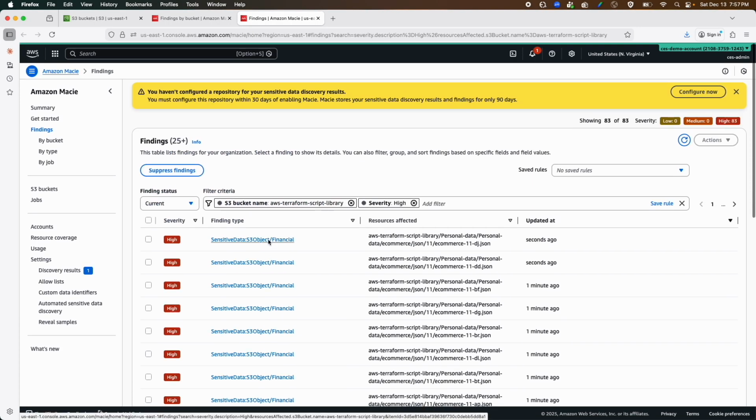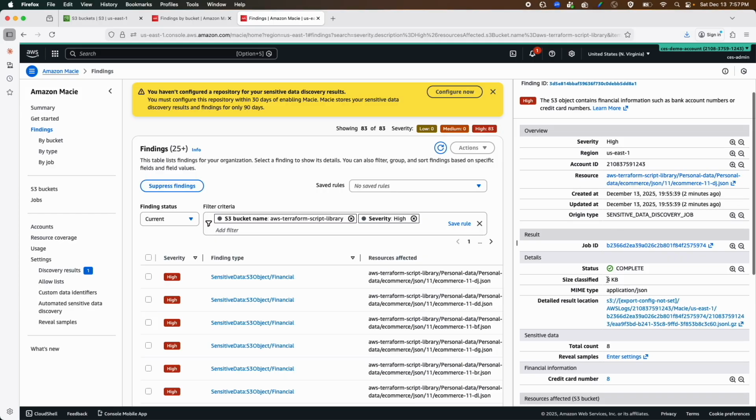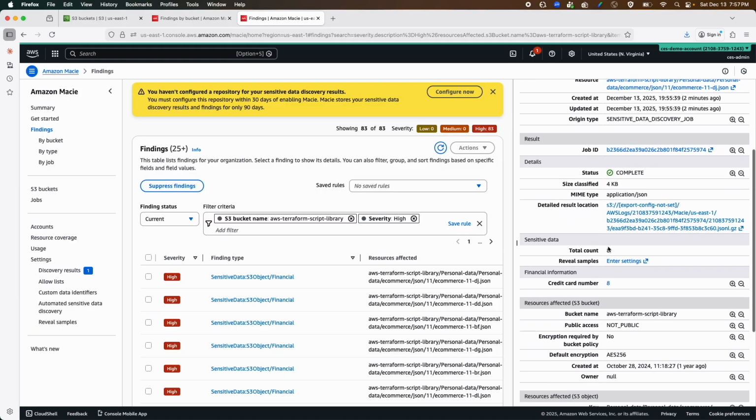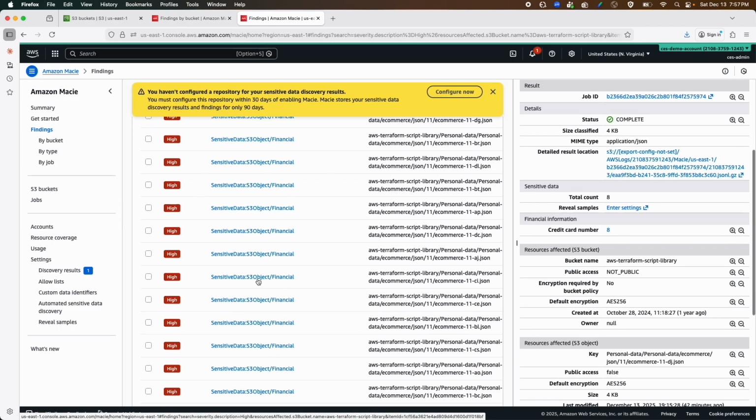Now let's click on this hyperlink, the finding type. Here is the overview about the finding, that means severity, region, account ID, the resource name, the total count of sensitive data under this category. And what are these? These are credit card numbers. Since a credit card number is financial information, it has identified the credit card numbers and it says that it has 8 credit card numbers in my datasets. You can create your test dataset and you can go ahead and explore this result.